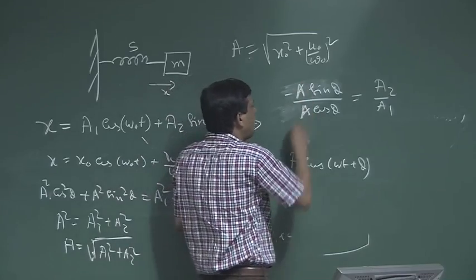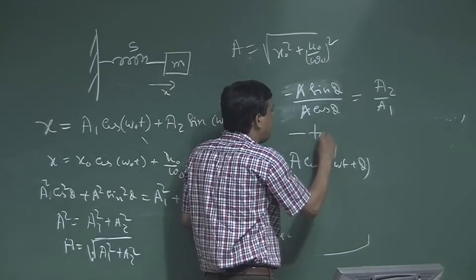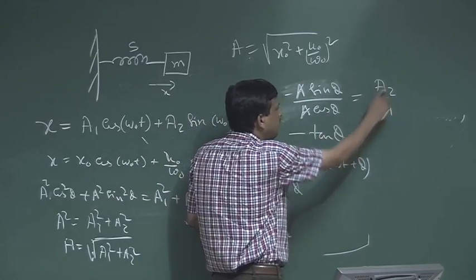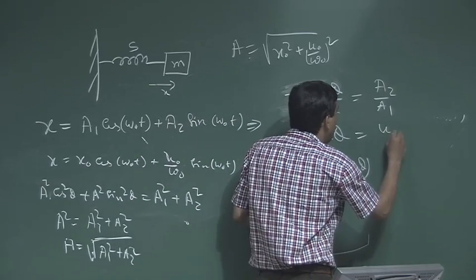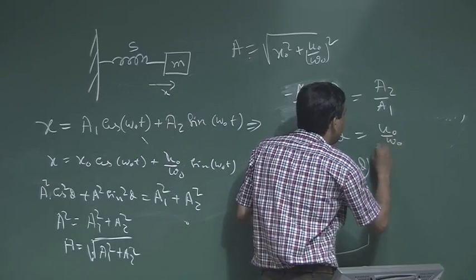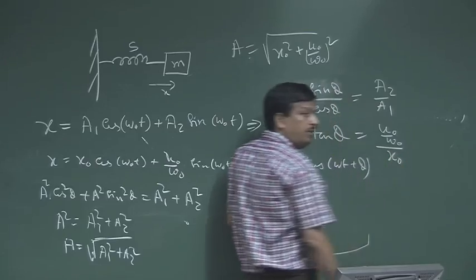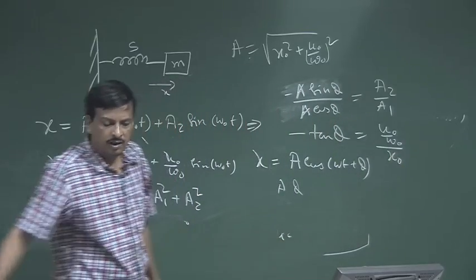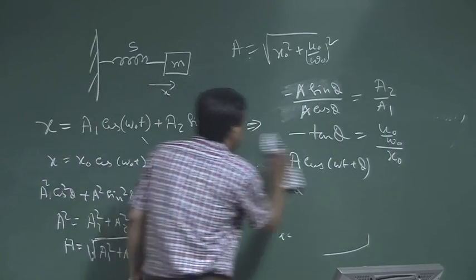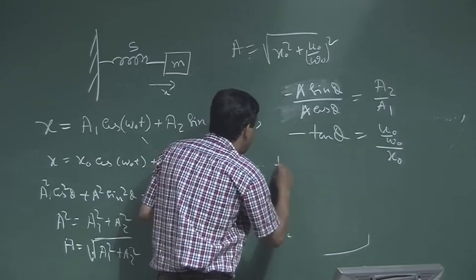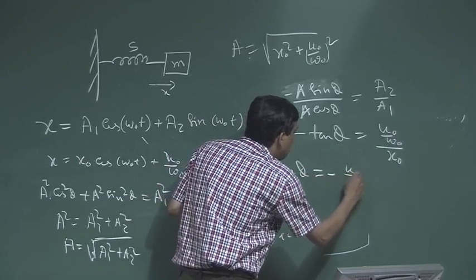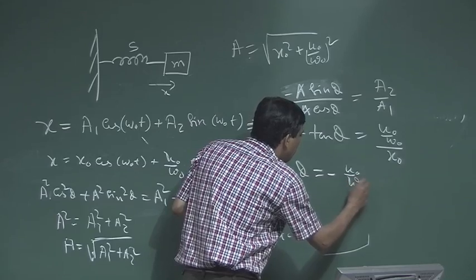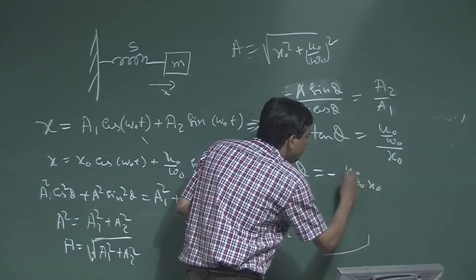So if I divide a2 by a1, minus A sin phi divided by A cos phi, the A cancels. So minus tan phi is nothing but a2 by a1. What is a2? u0 divided by omega 0. What is a1? x0. So tan phi is nothing but minus u0 by omega 0 times x0.